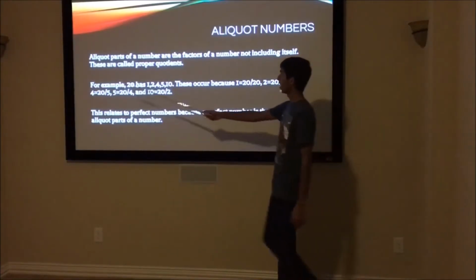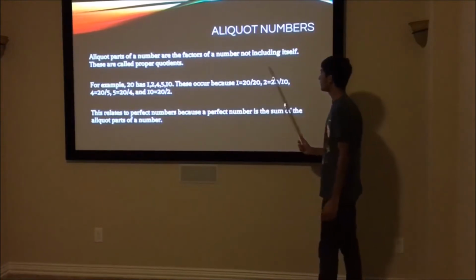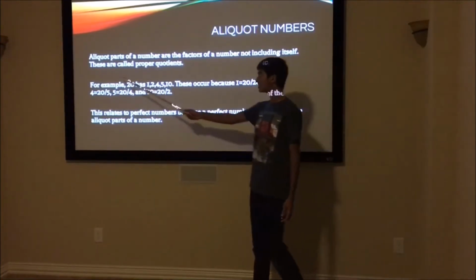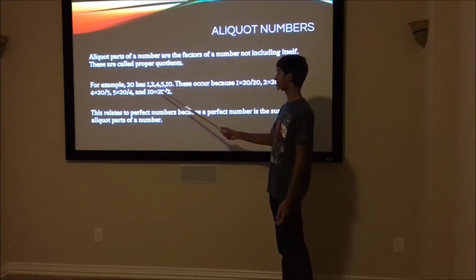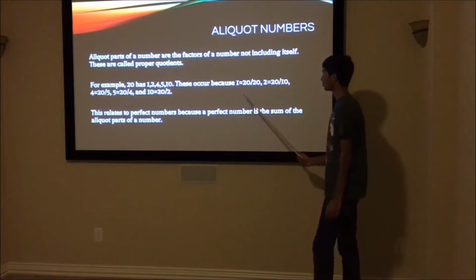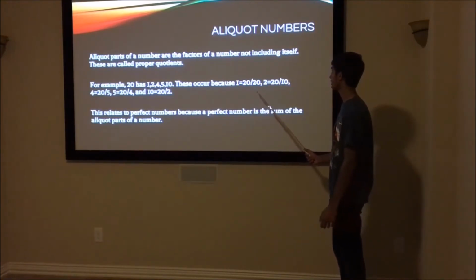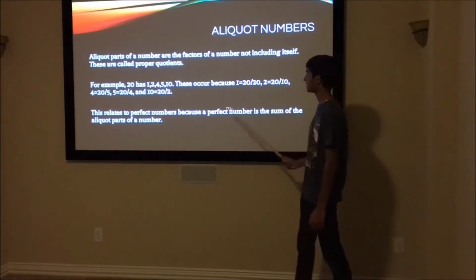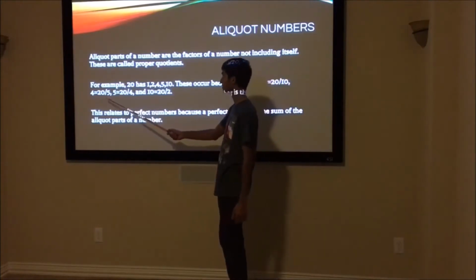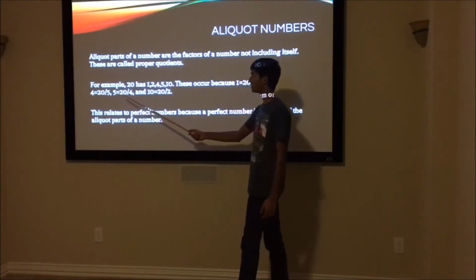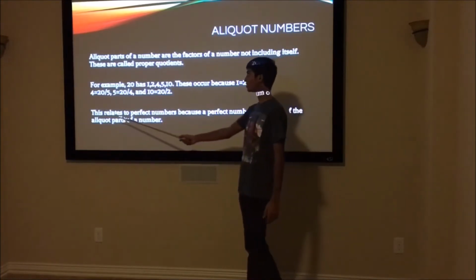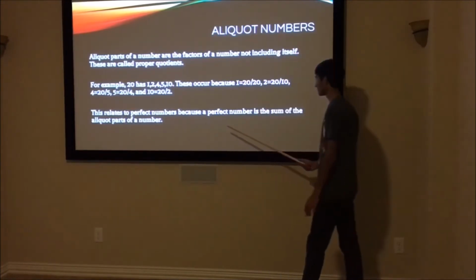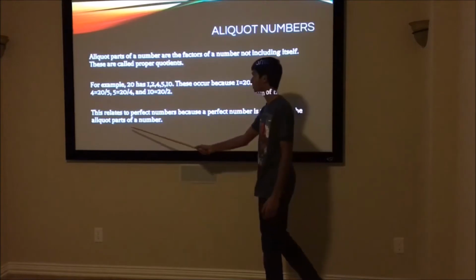Aliquot numbers. Aliquot parts of a number are the factors of a number not including itself. These are called proper quotients. For example, 20 has the factors 1, 2, 4, 5, and 10. These occur because 1 is equal to 20 divided by 20, 2 is equal to 20 divided by 10, 4 is equal to 20 divided by 5, 5 is equal to 20 divided by 4, and 10 is equal to 20 divided by 2. This relates to perfect numbers because a perfect number is the sum of the aliquot parts of a number.